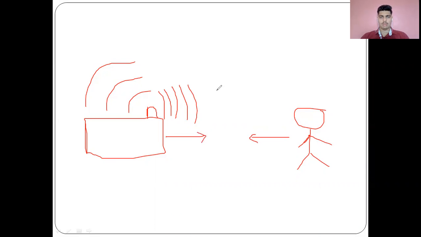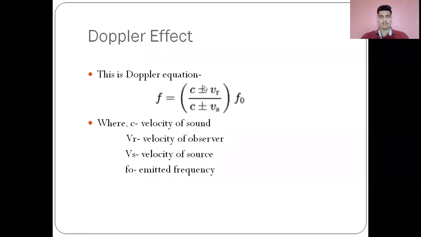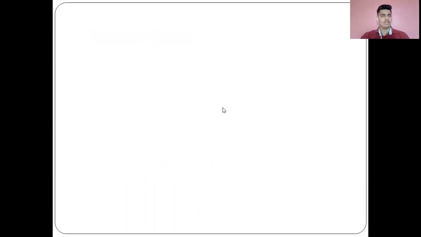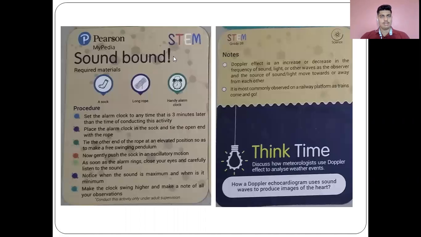So she will also hear a higher number of frequencies. That's why in our formula now we will have both of them to be plus, and in a similar way, if both are moving away from each other, then we will have a negative sign over there. Now here is an interesting experiment for you all. So let us see what it is.